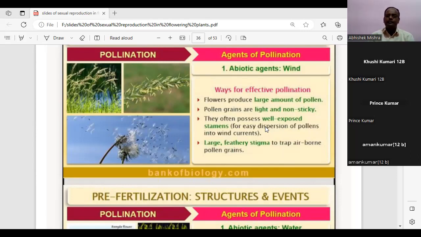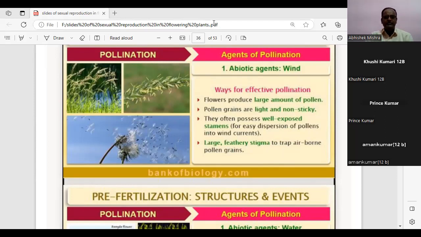That means the exposure of the stamen should be proper. And a large feathery stigma. Why is the stigma large and feathery? So that it can trap the airborne pollen grains. So what are the different features for wind pollination? Definitely the pollen should be released in large quantity. The stigma should be feathery to trap the pollen. The pollen should be light and non-sticky. And the stamen should definitely be well exposed, so that with the help of the wind, the easy dispersal of the gametes will occur.